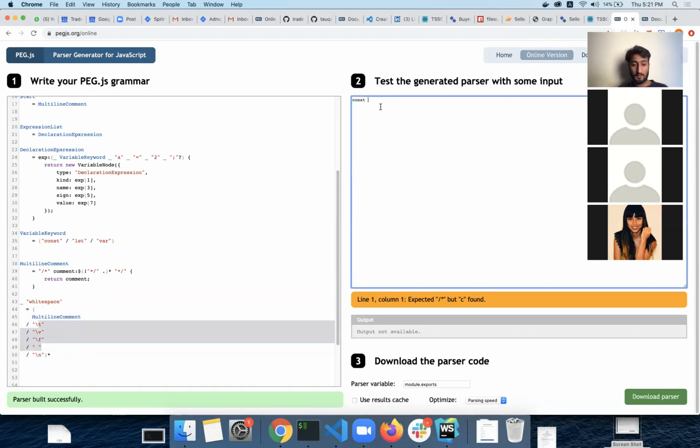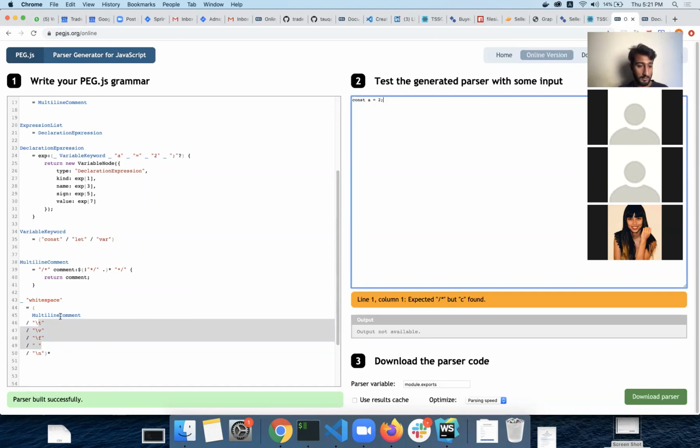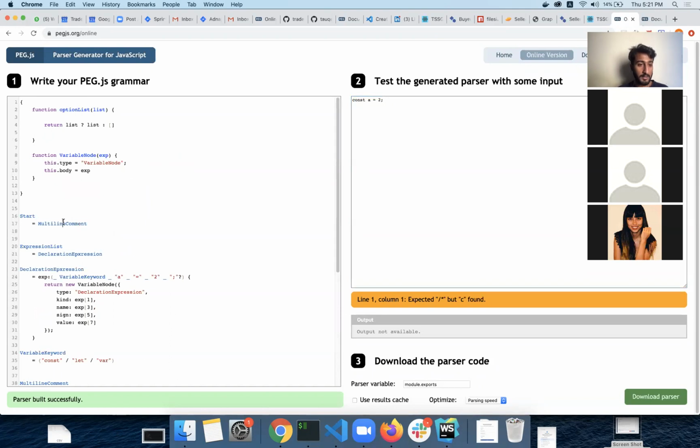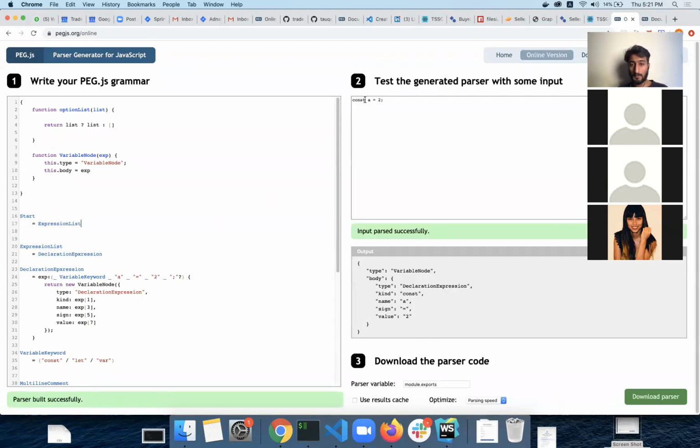So let's say const a is equals to, so now this multi-line comment should be in the expression declaration list. So if I want to have a comment between this, it should work. Yeah, so now it's working for me.